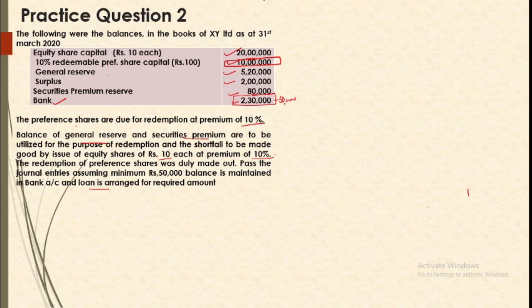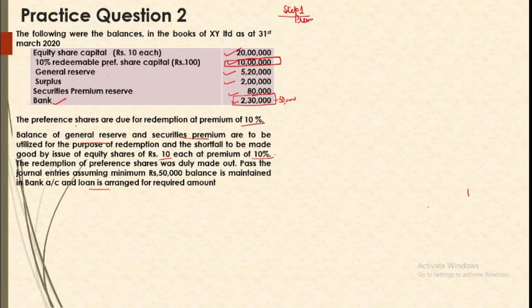Okay, our first step is checking condition of fully paid shares and then making estimates. Now condition of fully paid shares is already met because shares are 100 rupees each. So these are fully called and paid. So we don't need to do anything further in this. Now we will be making estimates.